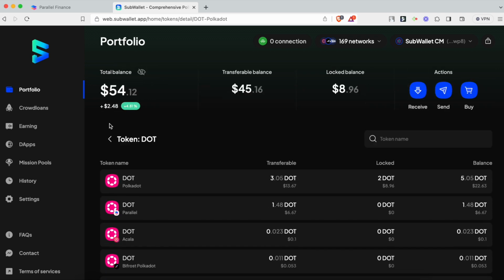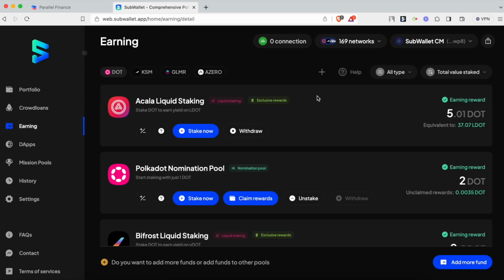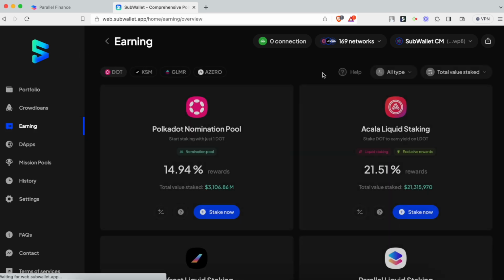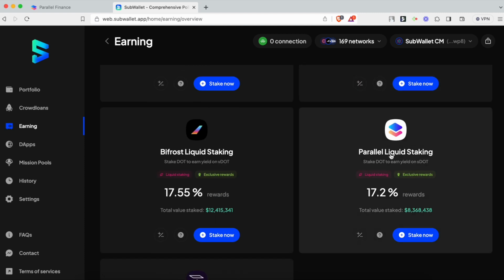So from here, click on the Earning tab on the left menu and add more fund, or click on this plus icon and then go to Parallel Liquid Staking. You see that there's an exclusive reward tag here. A 1 million PARA reward pool will be available from October 24th to November 7th if you choose to contribute to Parallel Liquid Staking via SubWallet Web Dashboard.